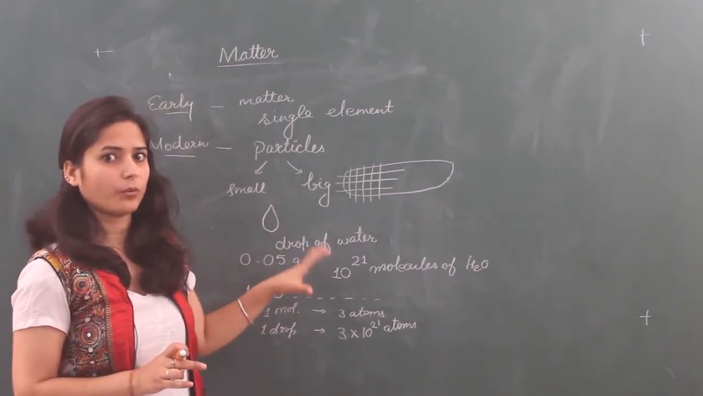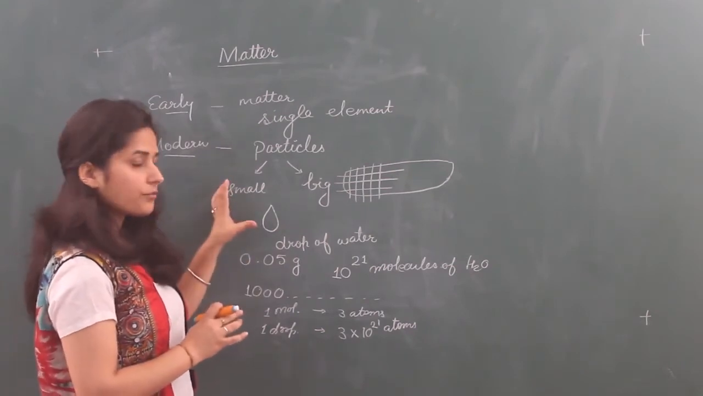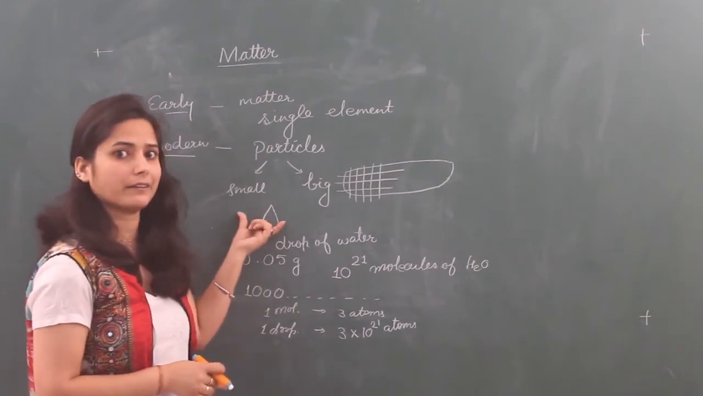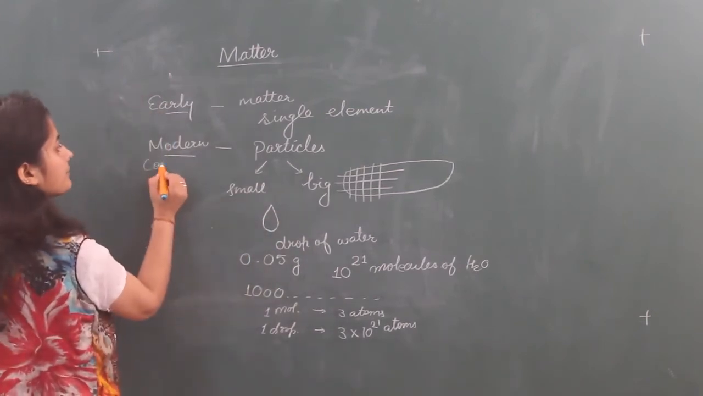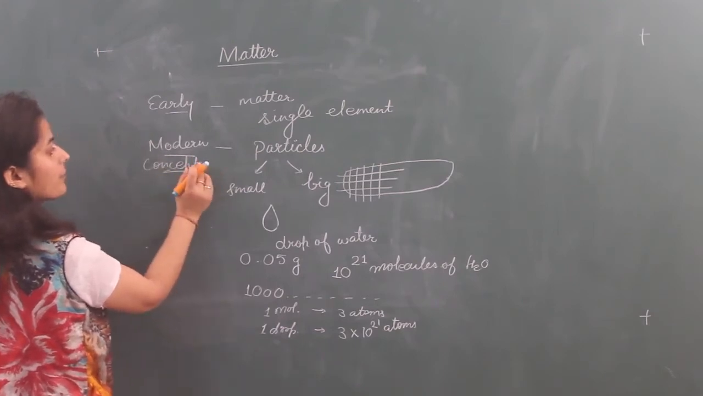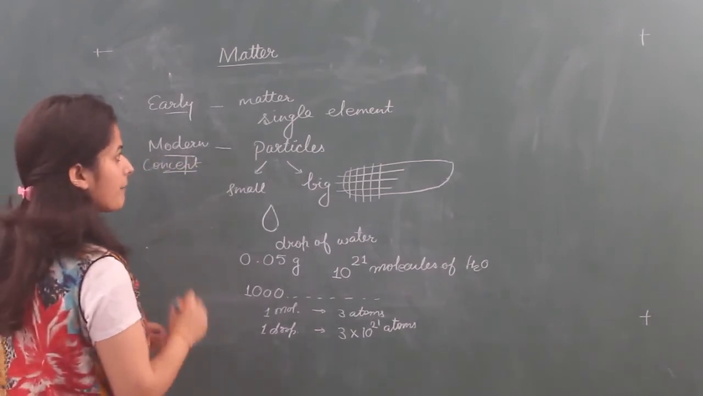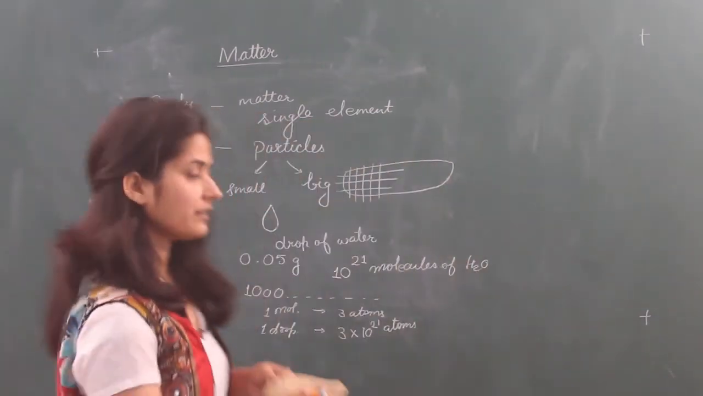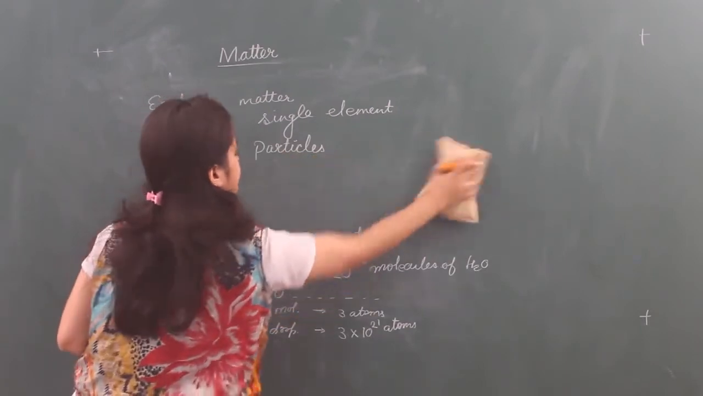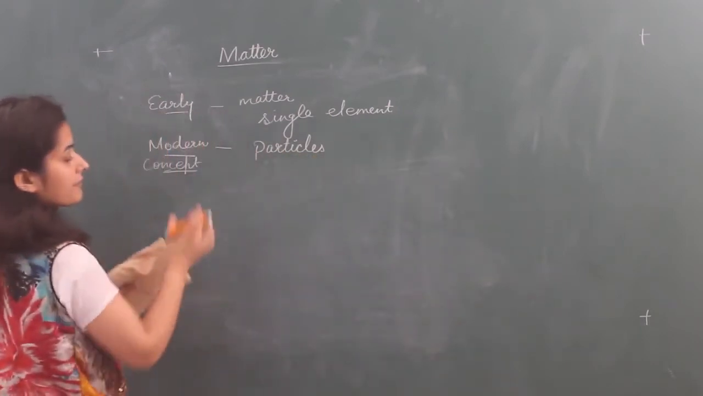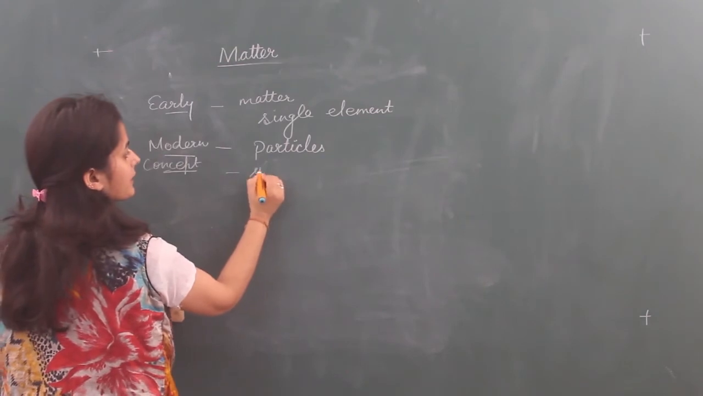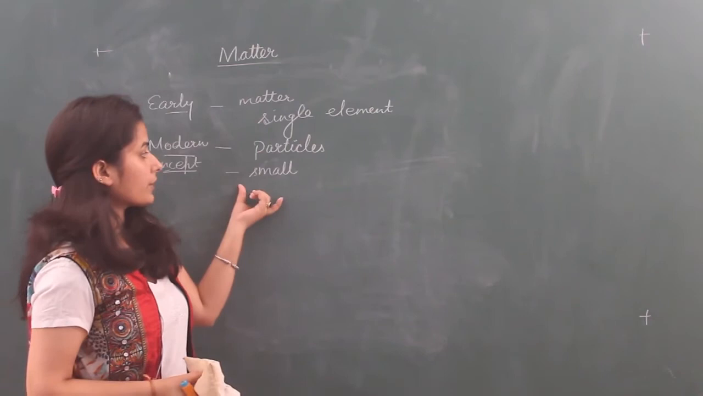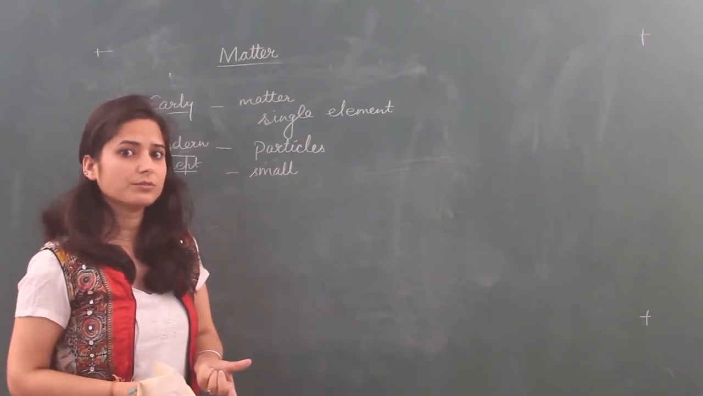Okay. So now what inference does this give us about matter? The modern concept of matter says that matter is made up of particles, and these particles are very small in nature. Every matter is made up of particles, and these particles are very small in nature. And for this, we will see the experiment also.